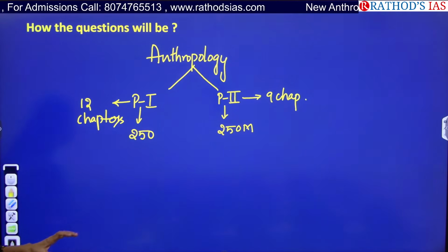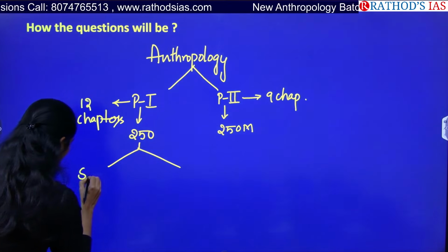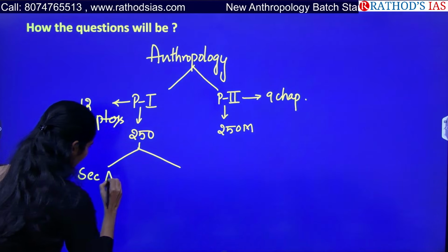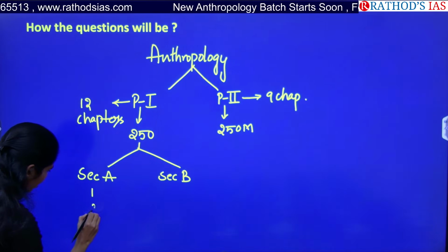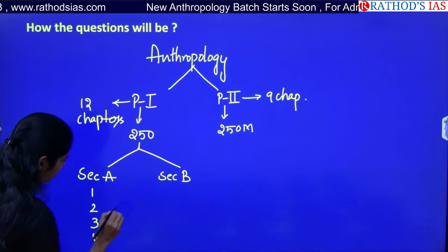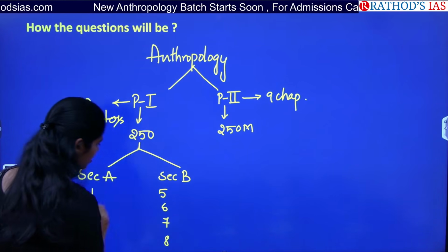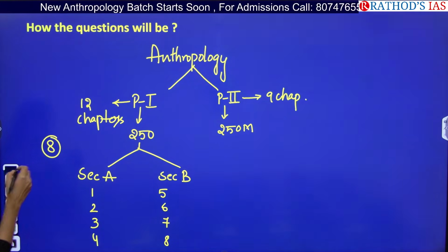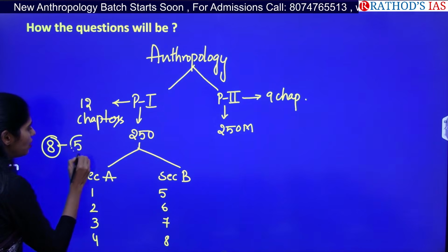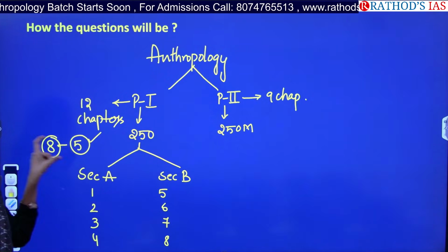Okay. So here in paper 1 you will be getting two sections, section A and section B. Section A has 4 questions, section B has 4 questions, so totally you will be having 8 questions. In these 8 questions you have to compulsorily write 5 questions. So there is a choice of selecting questions.